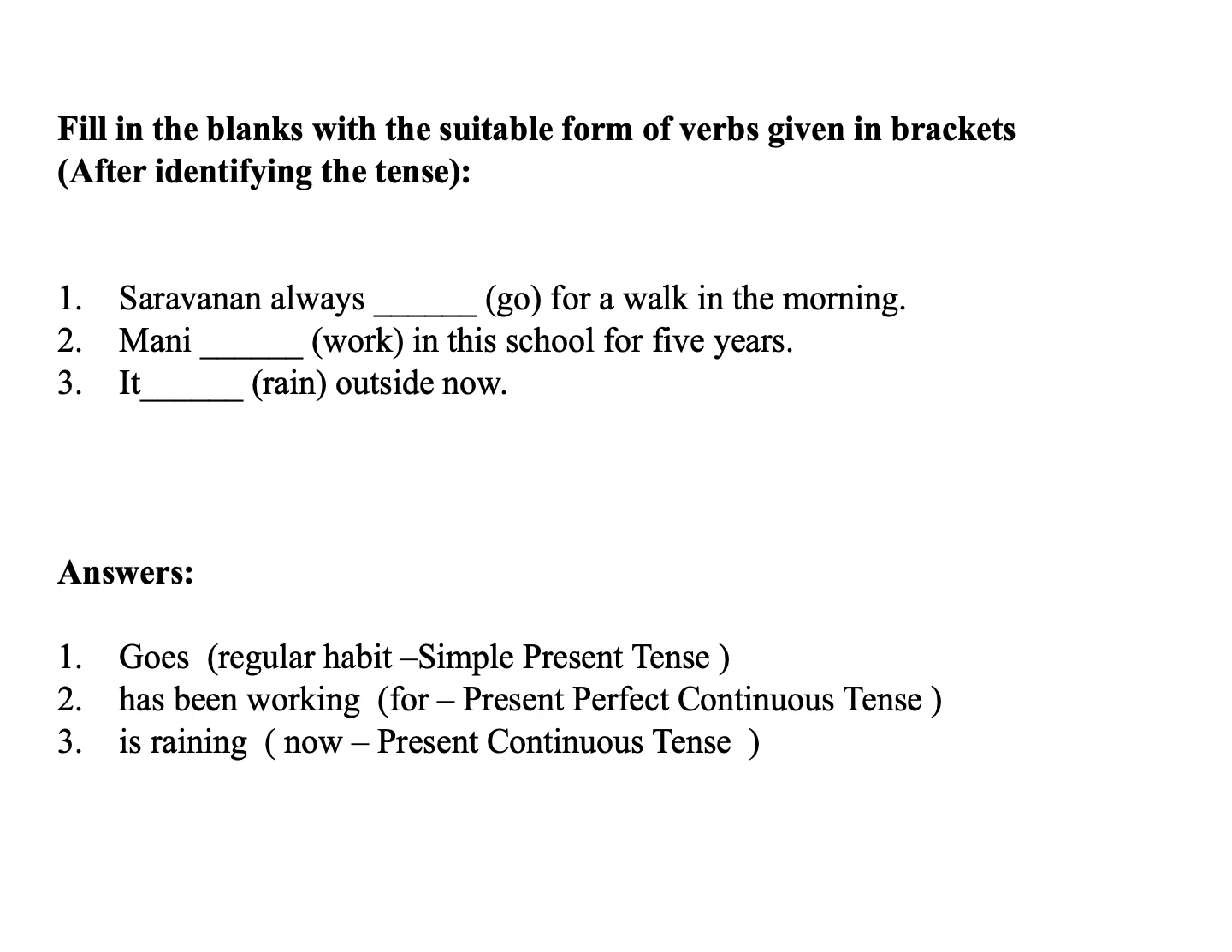The third sentence, it dash rain outside now. Rain is given in the bracket. Now is a clue word for present continuous. Present continuous, the general form is be verb plus ing. Here it, so the verb can be is, then verb plus ing, raining. So the answer is raining. It is raining outside now.